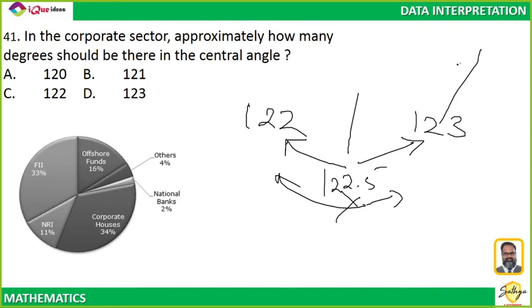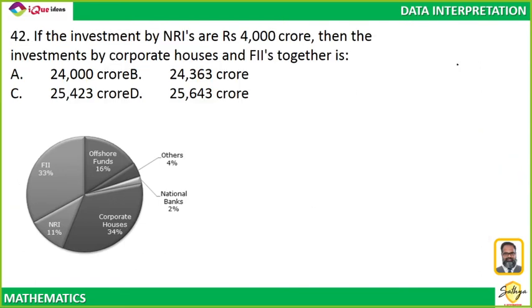Next slide. Okay. If the investment by NRIs is 4,000 crores, then corporate and FII ko mila ke what is the investment? EG question. Very easy question. All you have to do is understand what is the meaning of this question. Calculation is pappu.